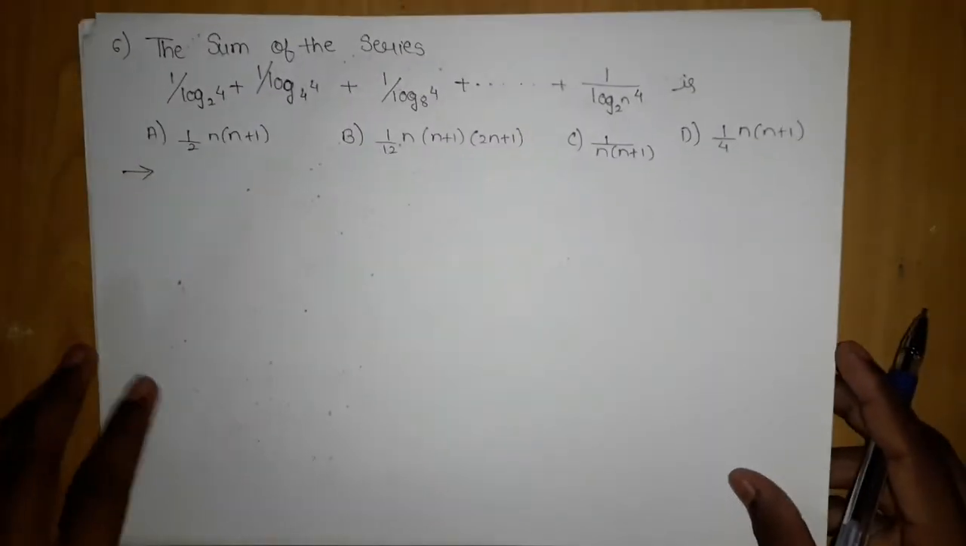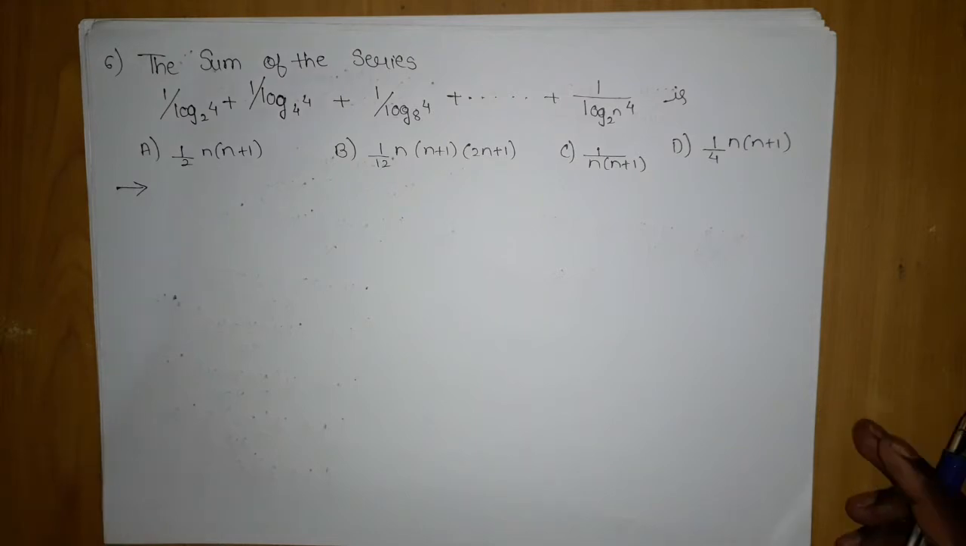The next problem, which is question number 6. This is question number 6. The sum of the series 1 upon log 4 to the base 2, plus 1 upon log 4 to the base 4, plus 1 upon log 4 to the base 8, and so on till 1 upon log 4 to the base 2 to the power n, is.